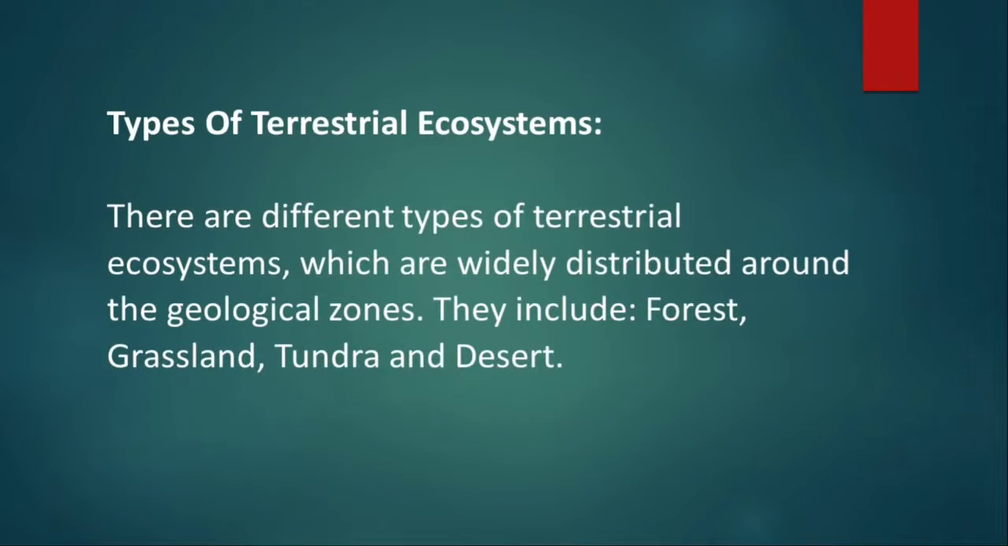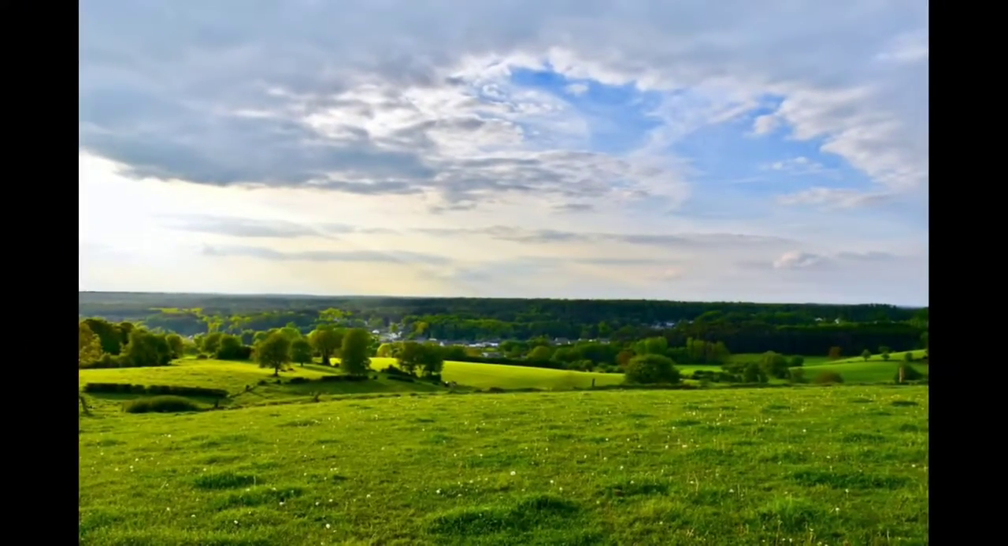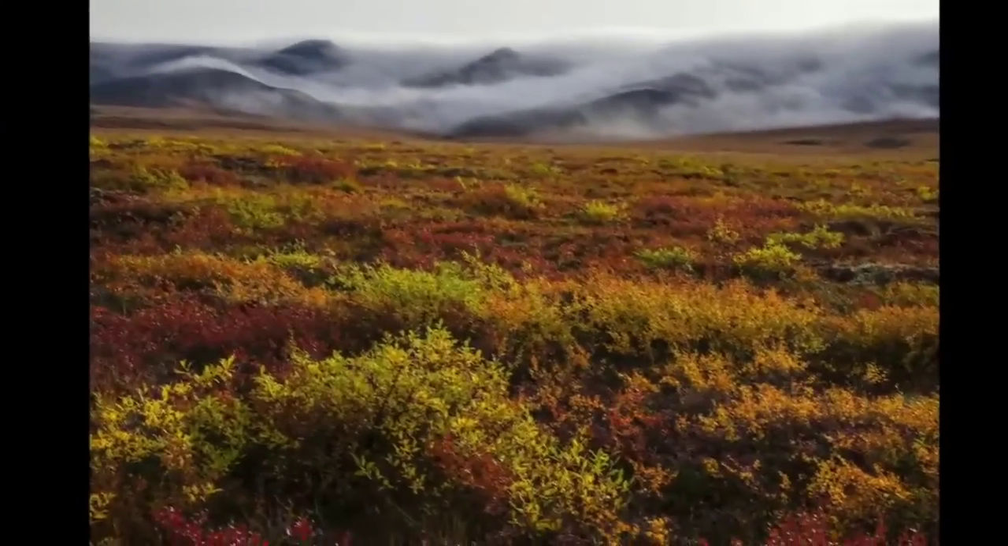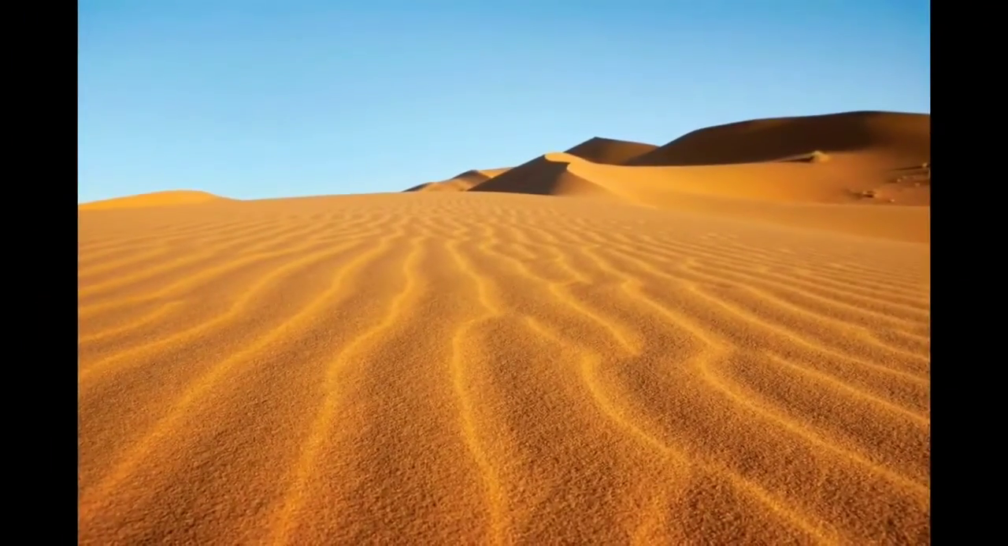Types of terrestrial ecosystems. There are different types of terrestrial ecosystems which are widely distributed around the geological zones. They include forest, grasslands, tundra, and desert.